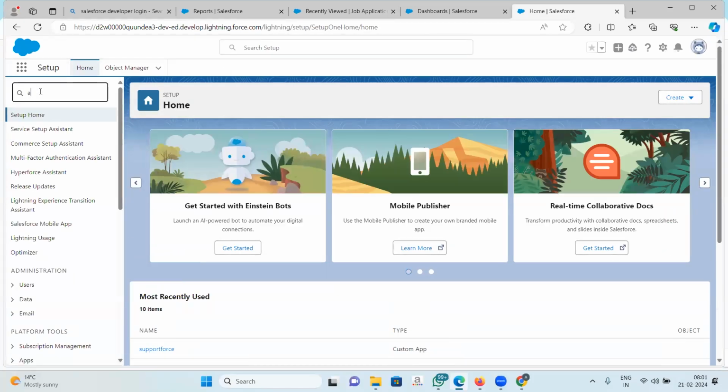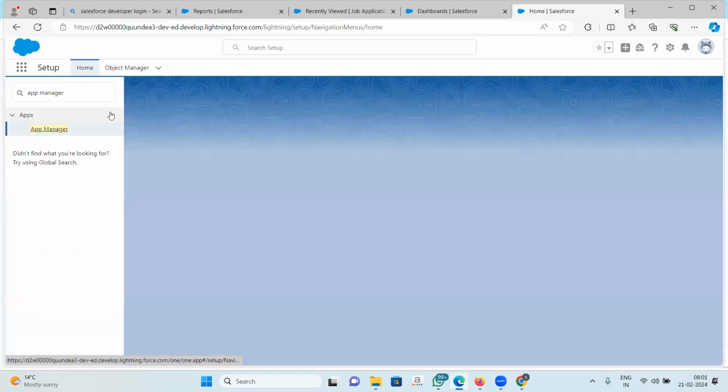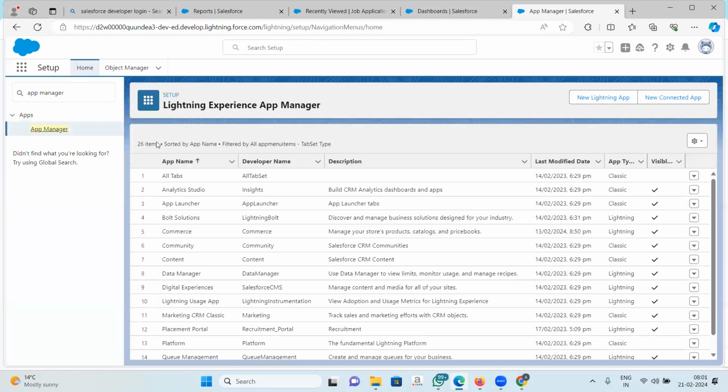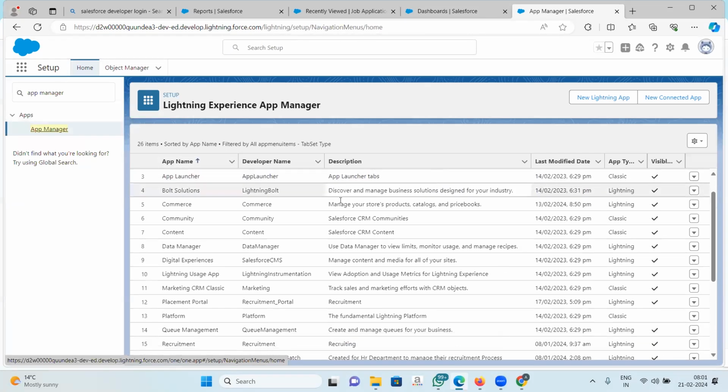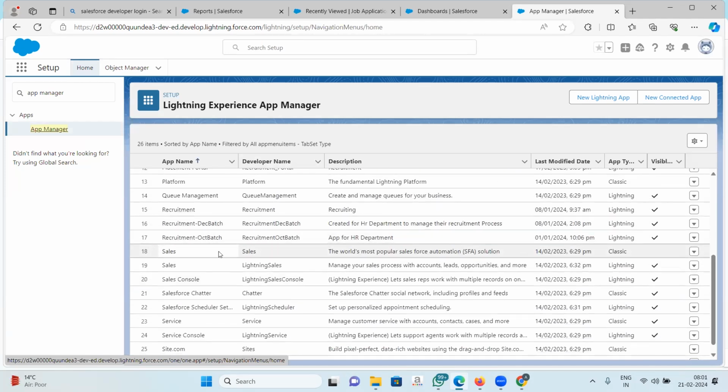If I search on my App Manager here, I will see all the applications that are here, right? Now this Sales is a standard application.